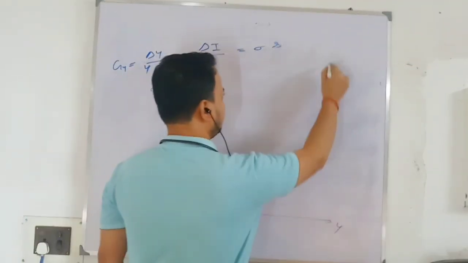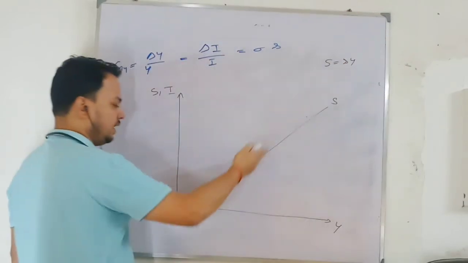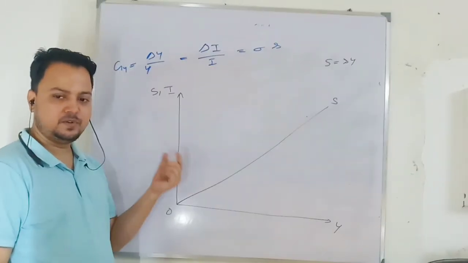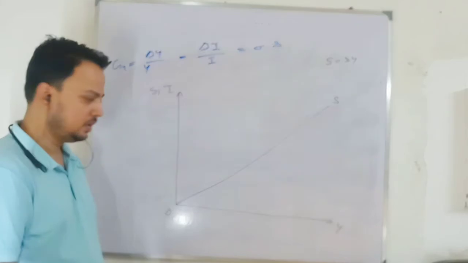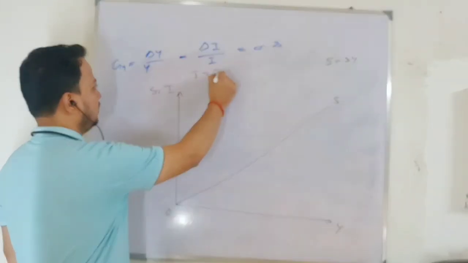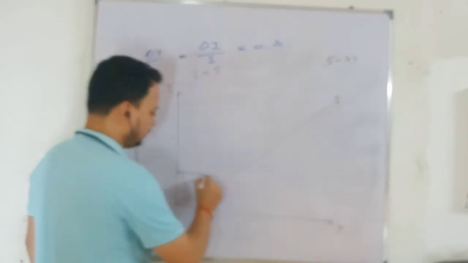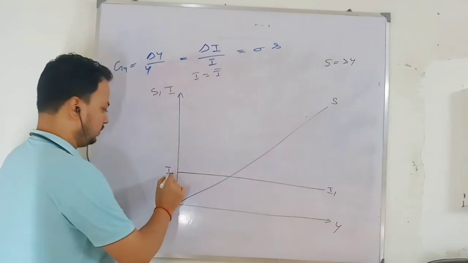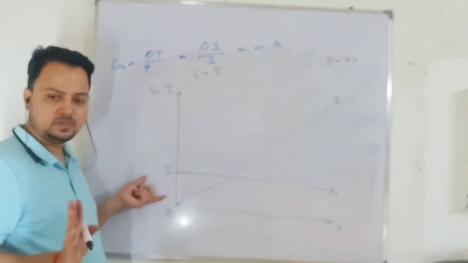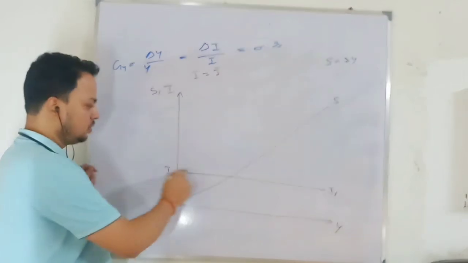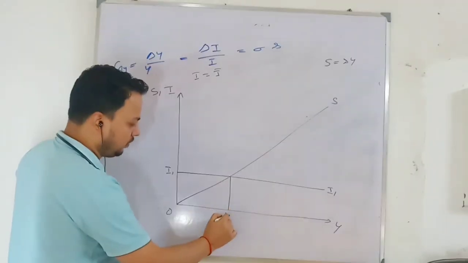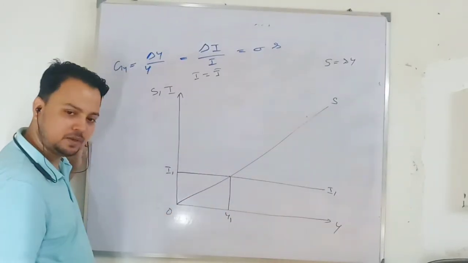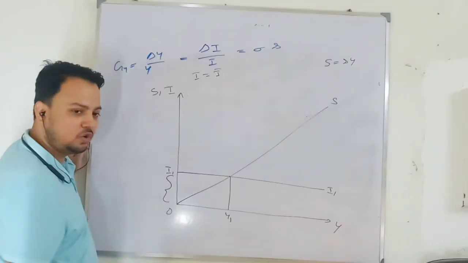Since saving is a proportion of income, any proportional line you draw from the origin. If you want clarification, watch part 3 of the Keynesian model video that I have done on YouTube. And investment is autonomous. We are considering the Keynesian multiplier, so it will be formed. Say I1. Initially, the first order of investment generates income. So equality of saving and investment determines your income level Y. What is the second round of investment?